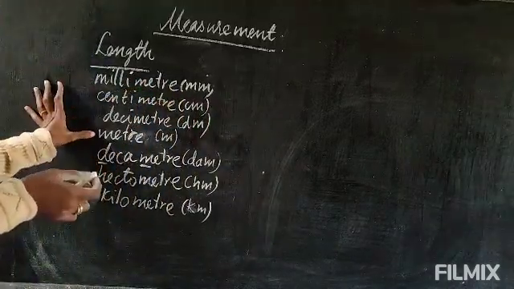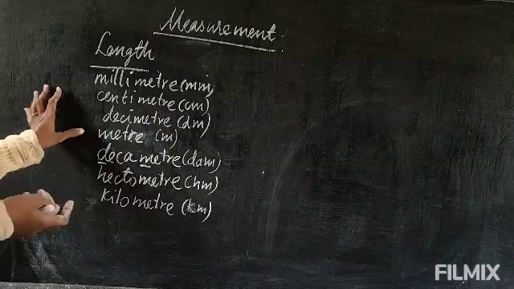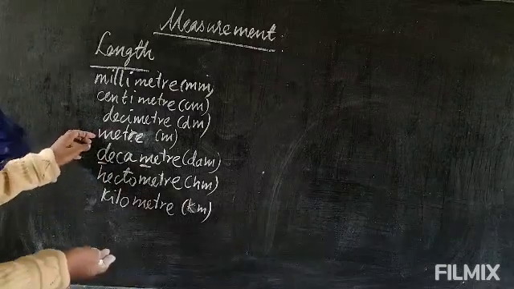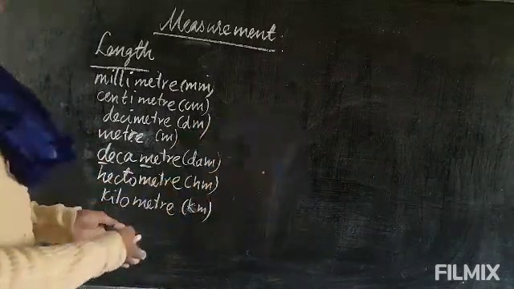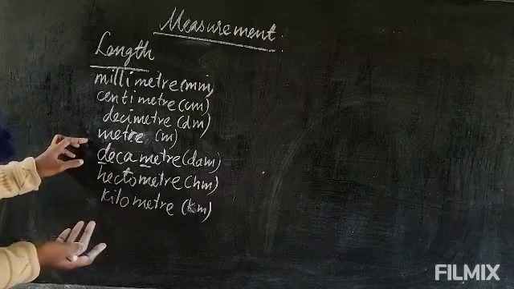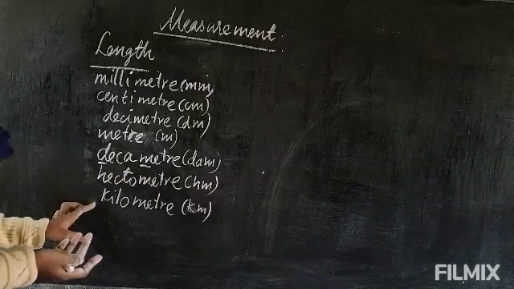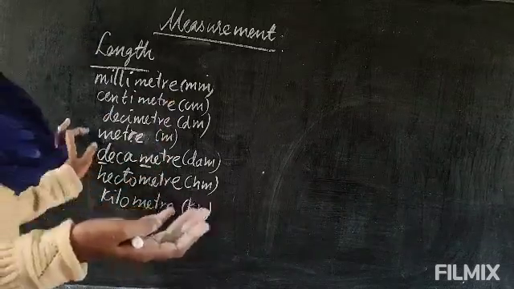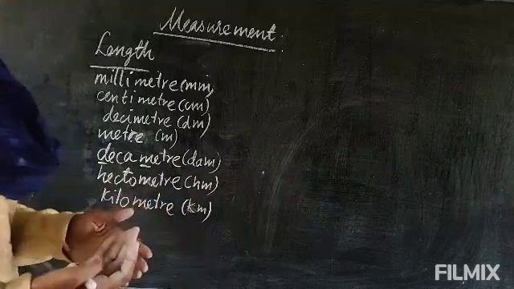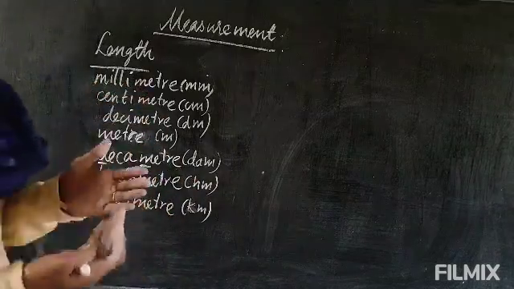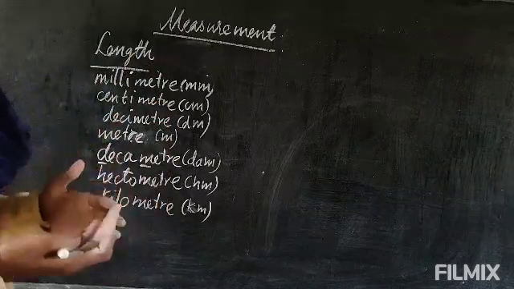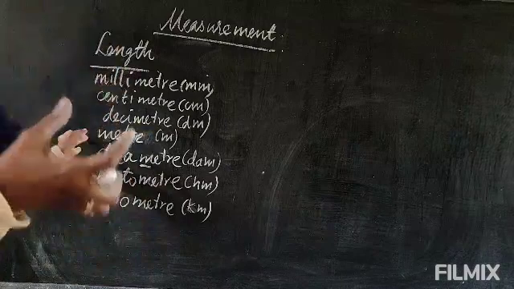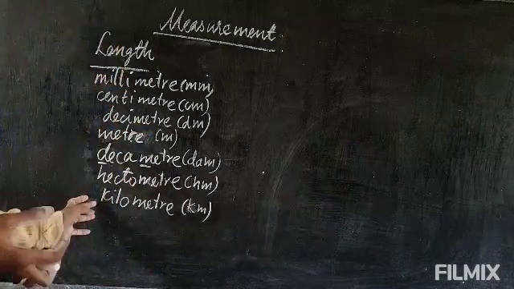Okay, suppose you have to measure the length of this board. For this you need the meter. Centimeter will be very small, so it will take a long time to measure. So you will need the meter. Suppose you have to measure a long distance, from here to Mithun Gate, or from the school to your house, from Itanagar to Nagalagan. For such long distances you cannot use the meter, as the meter will be the smaller unit for that. So for that you will be using the kilometer.